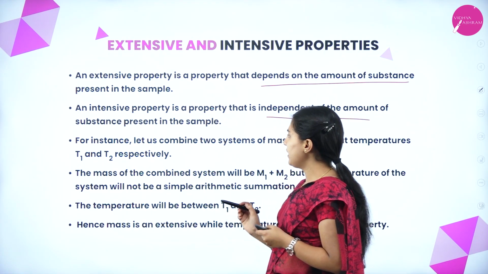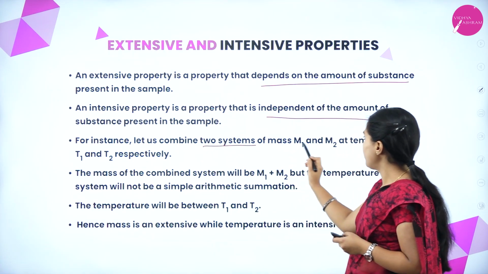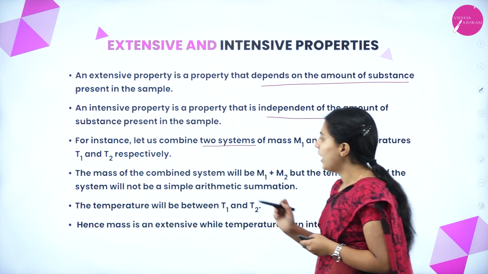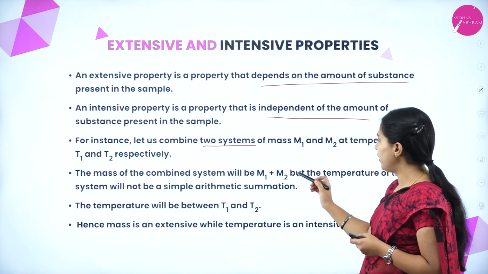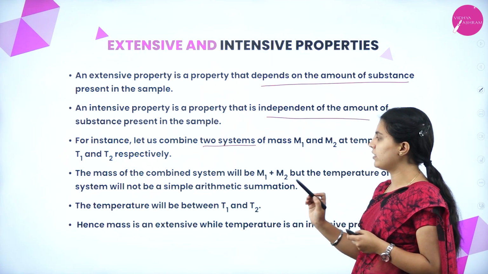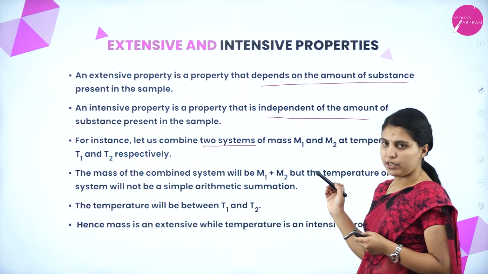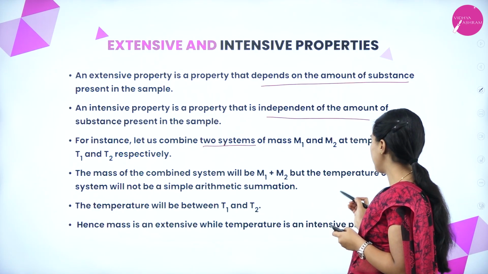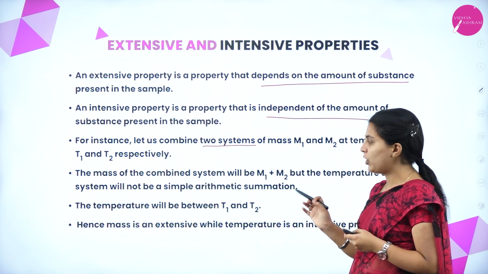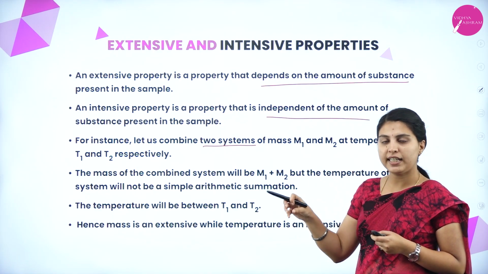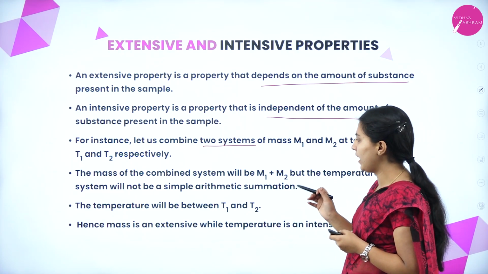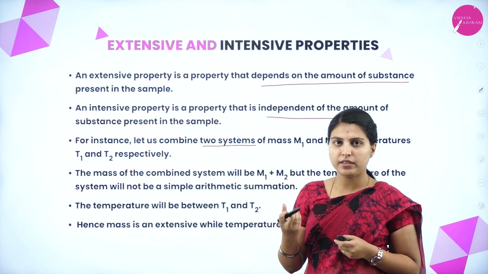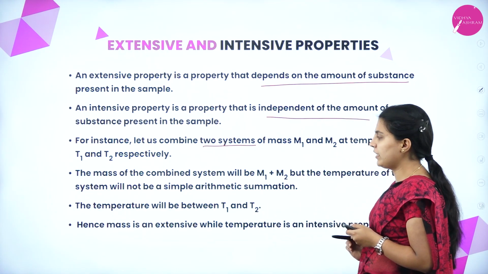For instance, let us combine two systems, that is mass M1 and mass M2 at temperatures T1 and T2 respectively. The mass of the combined system will be M1 plus M2, but the temperature of the system will not be a simple arithmetic summation. The temperature will be between T1 and T2, hence mass is an extensive while temperature is an intensive property. Mass means the amount of substance present in a given object, so it is extensive, but temperature we cannot observe suddenly, so it is considered intensive.